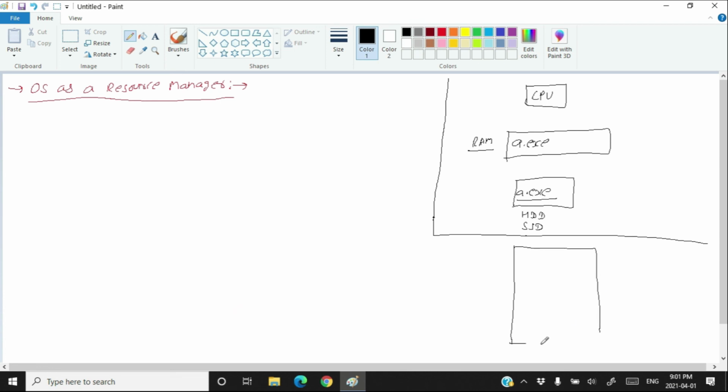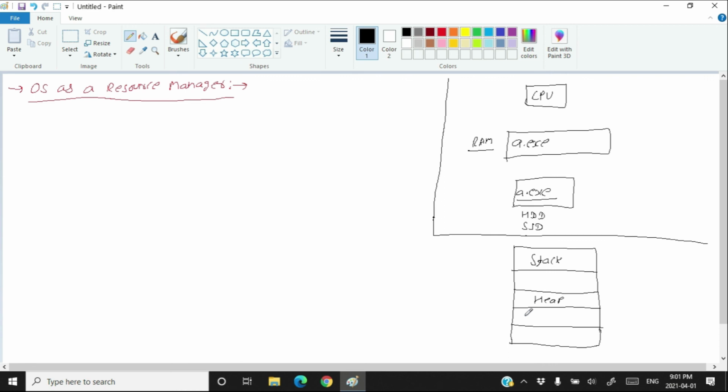The process looks like this. It has a stack, then it has something called the free area. After the free area, the process has the heap. Then after that, you have a place for the global variables, also called the data section.